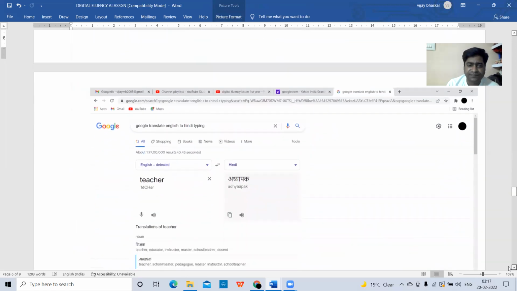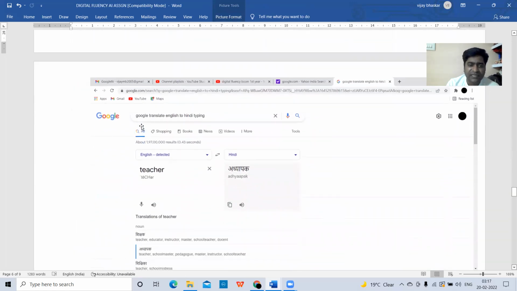Another example also. Again you open the Google search engine, just type Google Translate English to Hindi. Here also it is giving two windows, English and Hindi. When I type teacher, automatically it will give Adhyapak in Hindi. In a similar way, in the reverse also you can do.